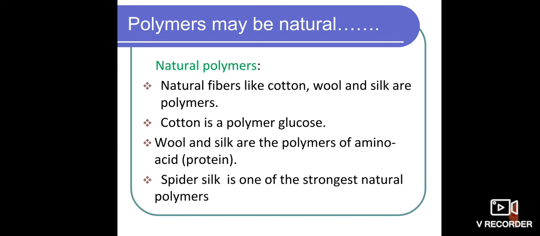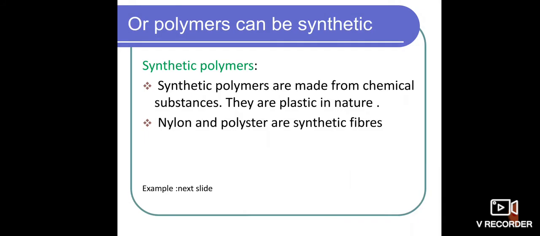So hope you understand the nature of natural polymers. Natural polymers are the things that we get from nature. The best examples for natural polymers are cotton, wool, and silk. Such kinds of polymers we call natural polymers.